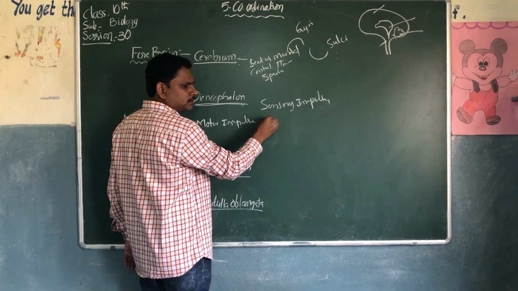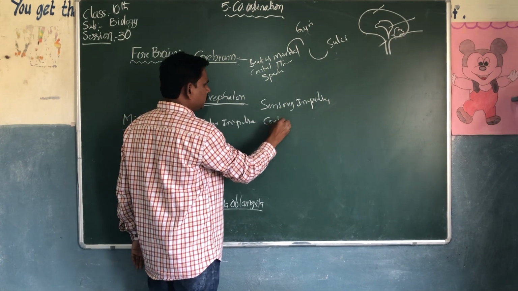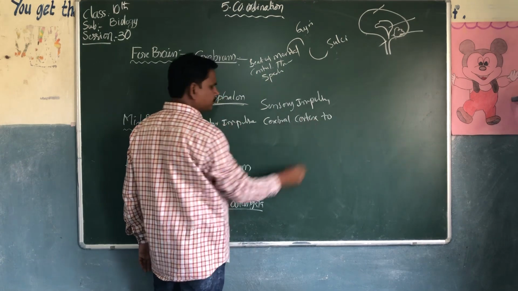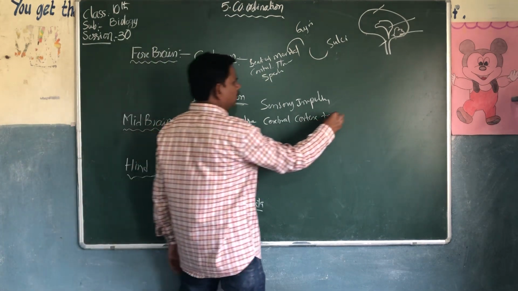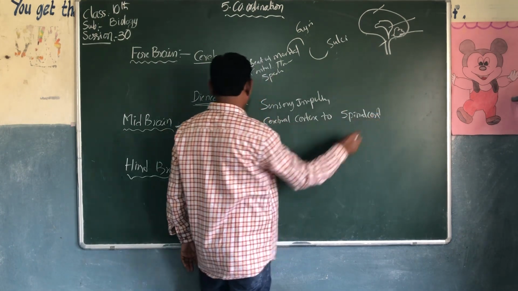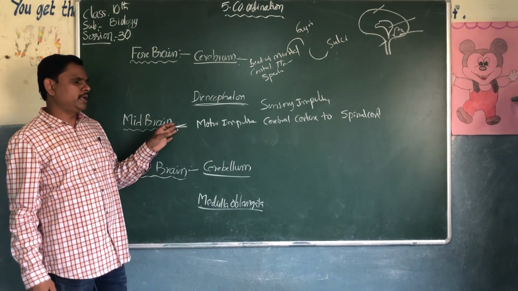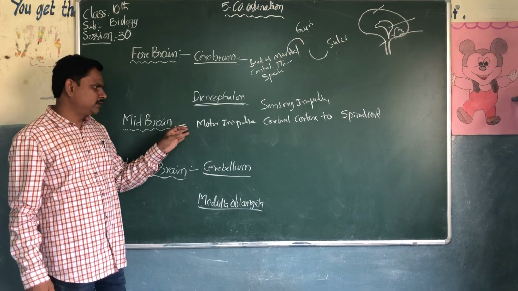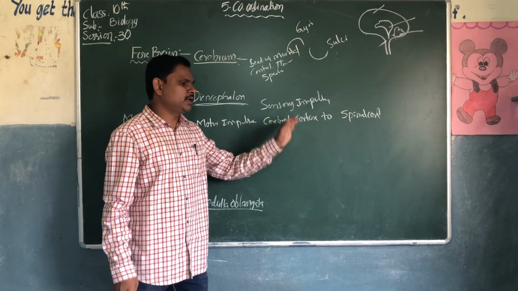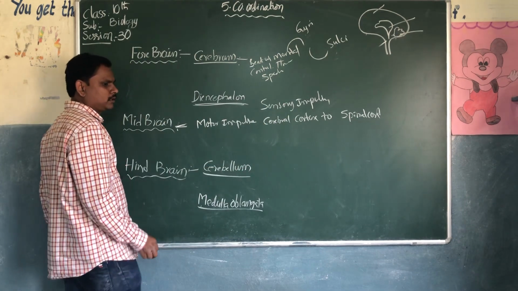From cerebral cortex to the spinal cord. The main function of the midbrain is it relays motor impulses from the cerebral cortex to the spinal cord.